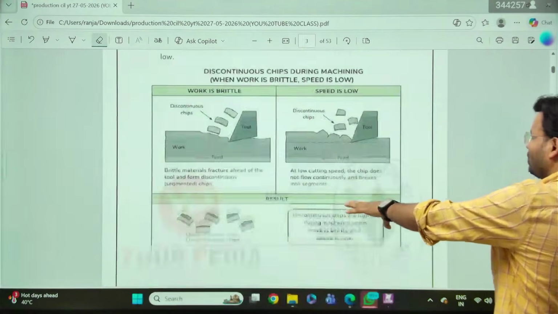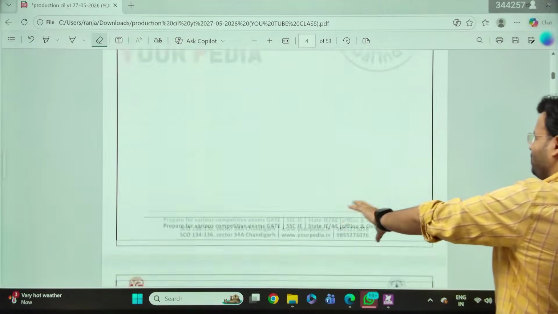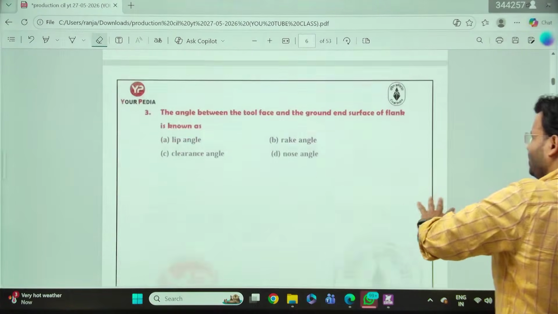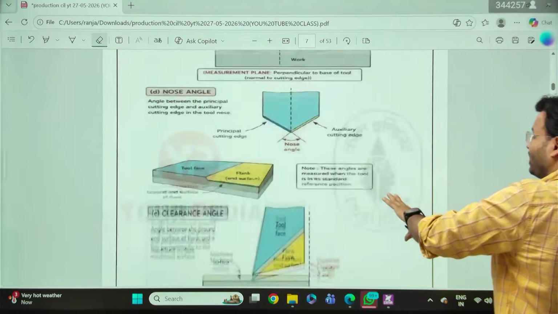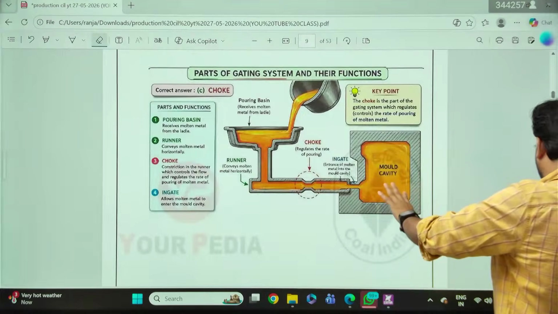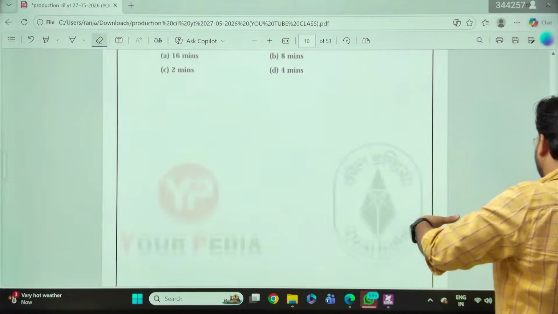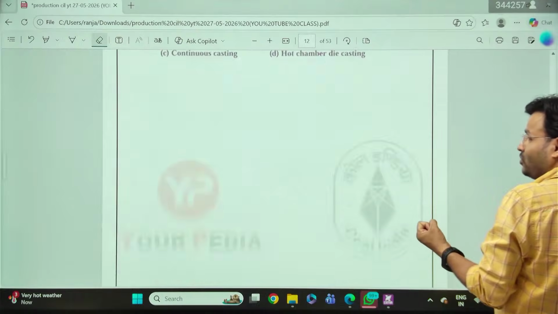So you can see all these questions with proper diagrams, because our team at YourPedia strongly believes that if you see anything as a diagram, it will be remembered for a longer time. That's why if you follow my session, you will usually see various types of diagrams and various types of videos, so that it gives more clarity about the concept.